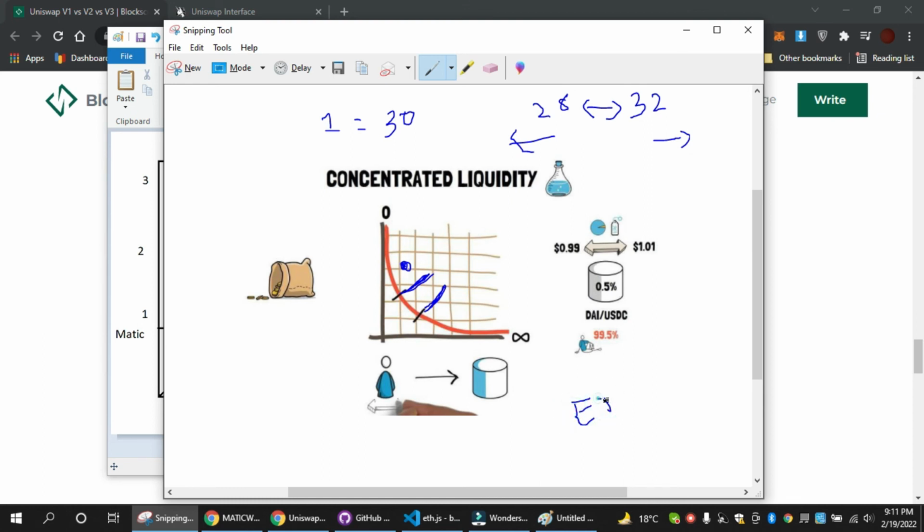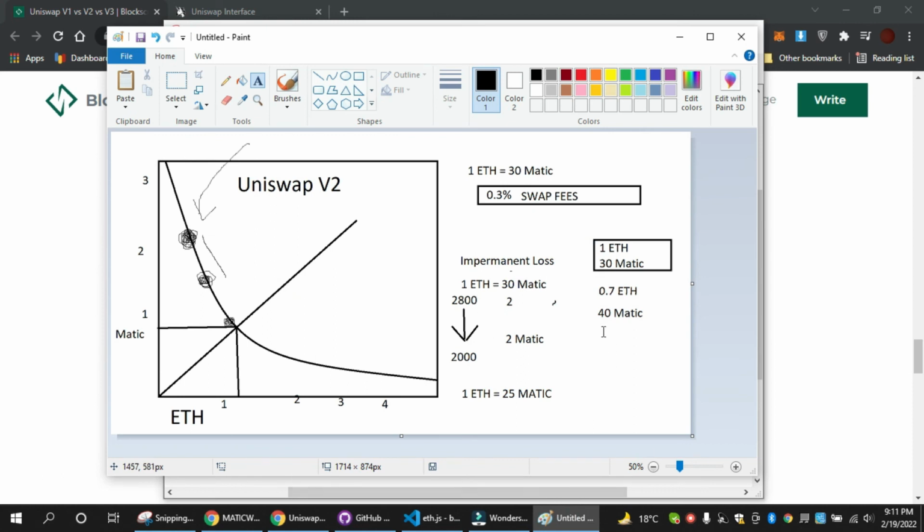If the value of the asset increases, you will get profit. If the value of matic increases, you will get profit, and the same is the case for the loss. But there will be no extra impermanent loss that I have explained here. That was an extra $600 with these calculations. I told you that you are not just losing $800 because you invested 1 ETH, but the amount of ETH is also reduced to 0.7 ETH. So your total loss is about an extra $600, so that is around $1400. That extra $600 is the impermanent loss.